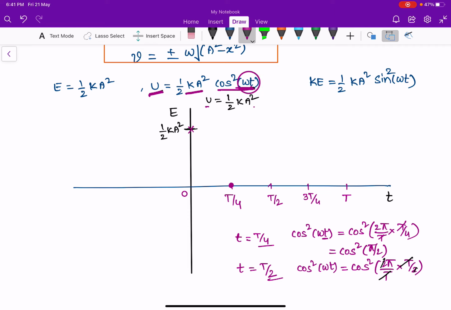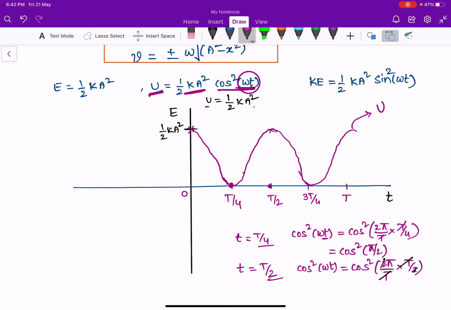So cos square omega t at T by 2 is plus 1, and 1 into half ka square is half ka square. So at T by 2 it will be at this position. I am drawing the graph like this. This is the potential energy curve.